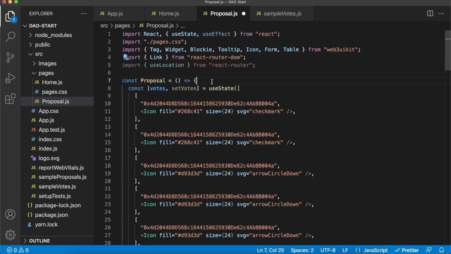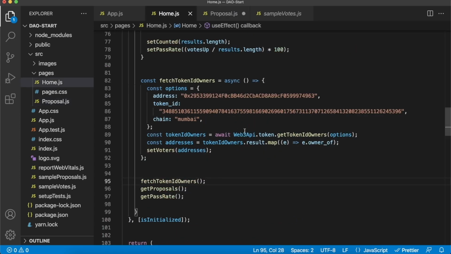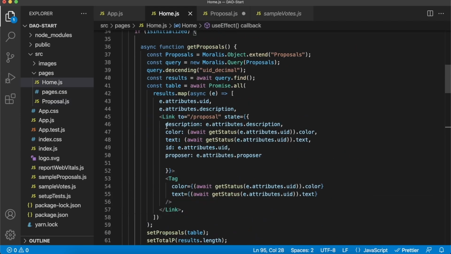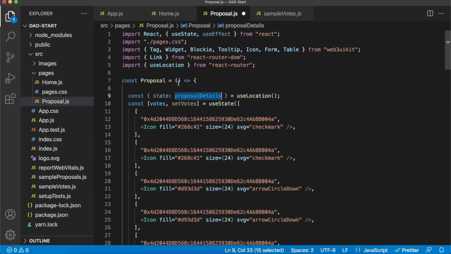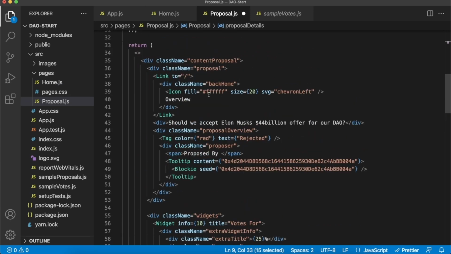With useLocation, we can now get the state that we send when coming from the overview page to this proposal route and store it in this proposal details variable, which will be an object that has all this data for description, the color, text, ID, and proposer, and we can fill these out in our proposals page over here. So let's start by doing that because this is just an easy win for us.